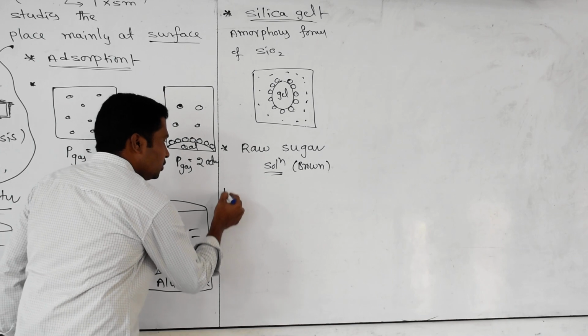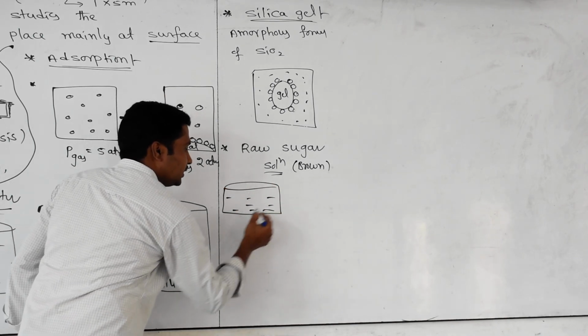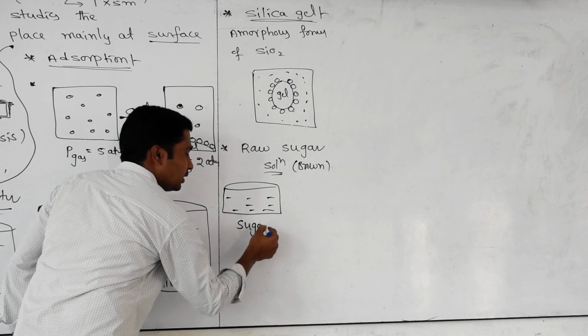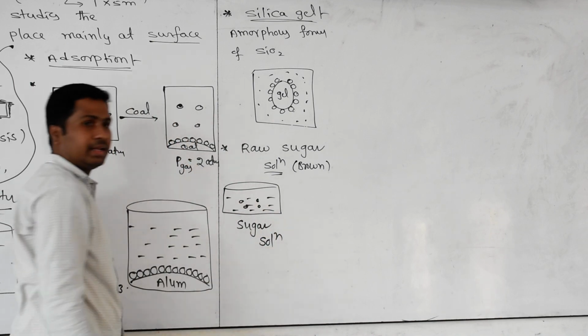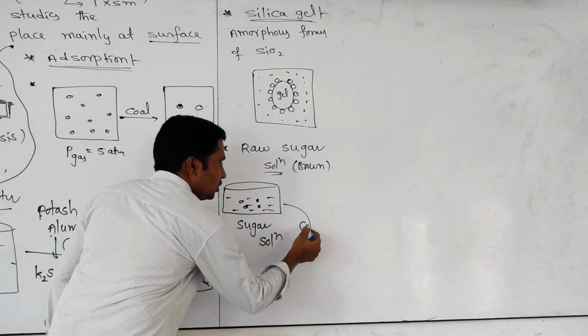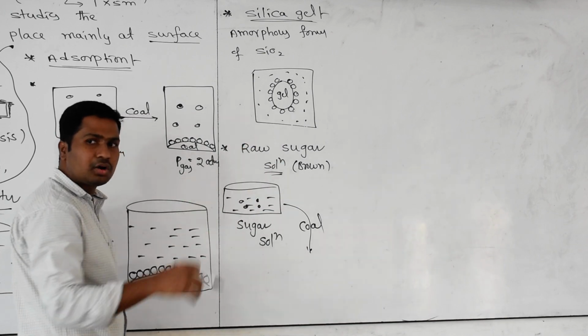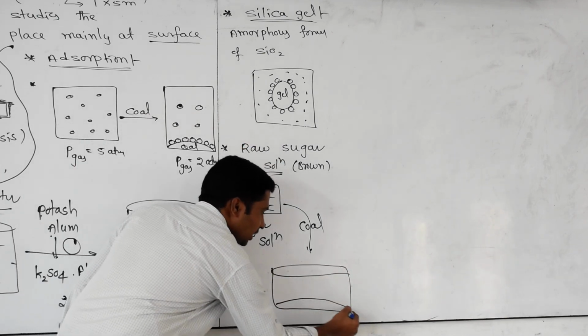How is this done? The same phenomenon. You have a sugar solution. In that sugar solution, what will be there? Sugar as well as water, and also muddy particles. With the same phenomenon, what can you use? You can use charcoal, or add a little bit of charcoal. What happens? What happens on this charcoal?